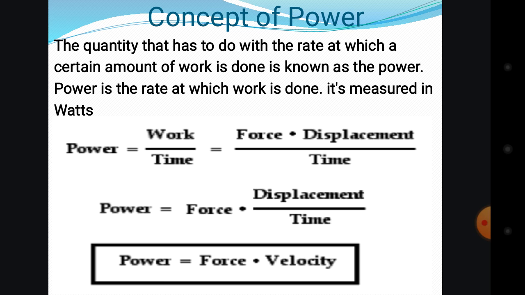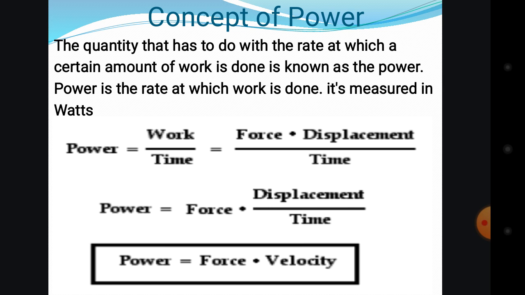So power has two formulas here: work done divided by time, and force times velocity.